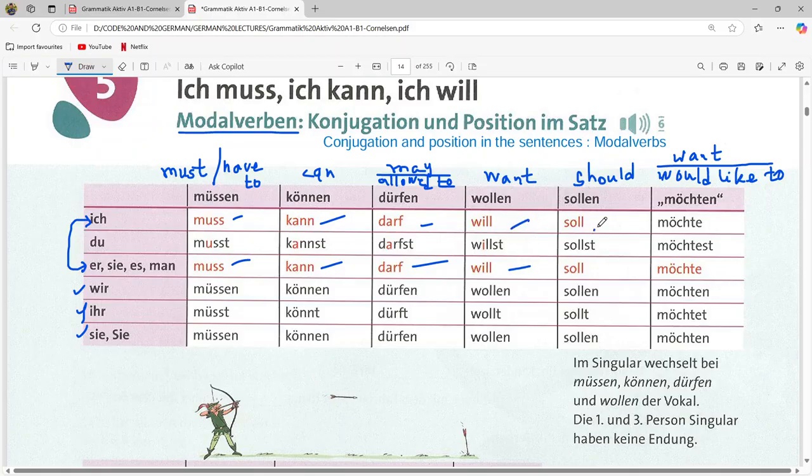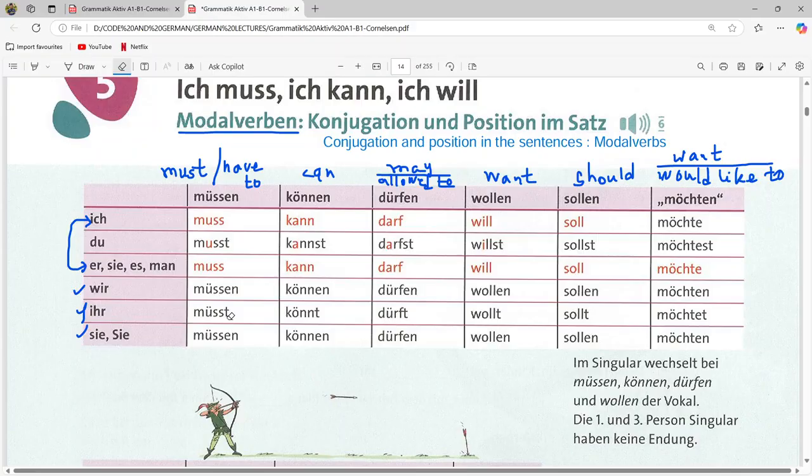You should keep in mind that it is the same, and for this reason it becomes very easy to determine in these cases. Okay, again the next thing is wir. Wir is the same as the infinitive form, so wir müssen, können, dürfen, wollen, sollen, möchten.